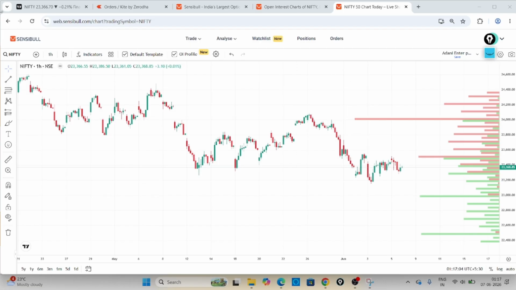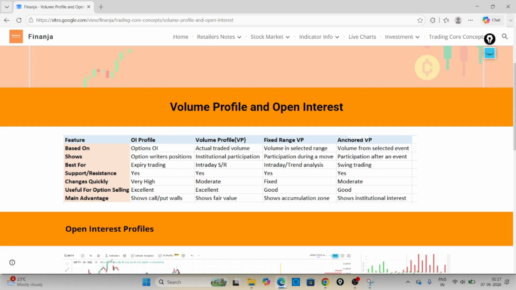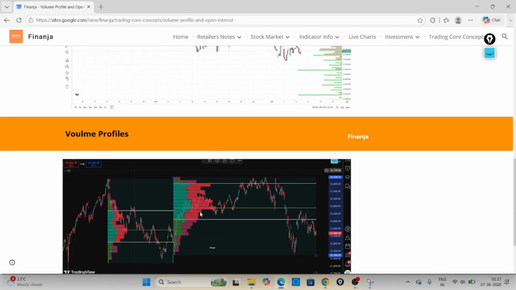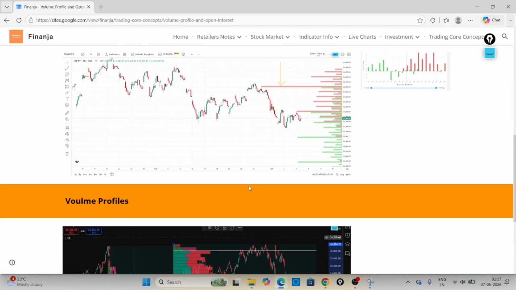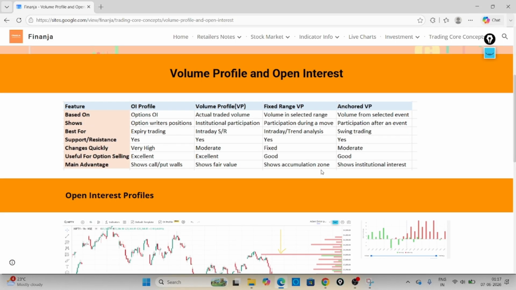Okay, but the option volume profile is also very helpful for traders. They are different, but for the visualization you can see that both look the same, while the actual functionality is totally different here. Don't get confused that since they look visually the same, they are actually the same. Okay, so let's discuss that one.